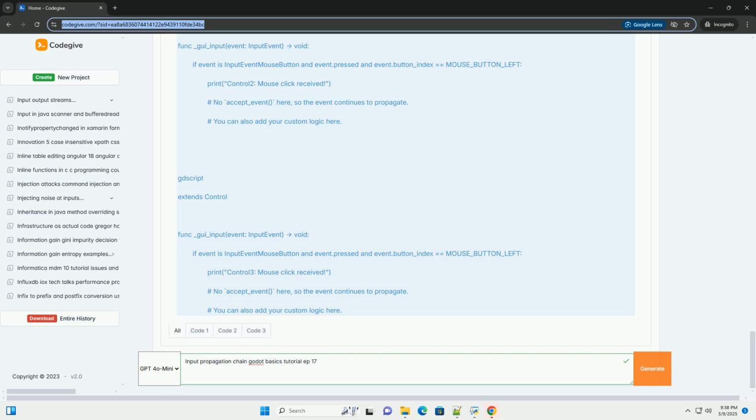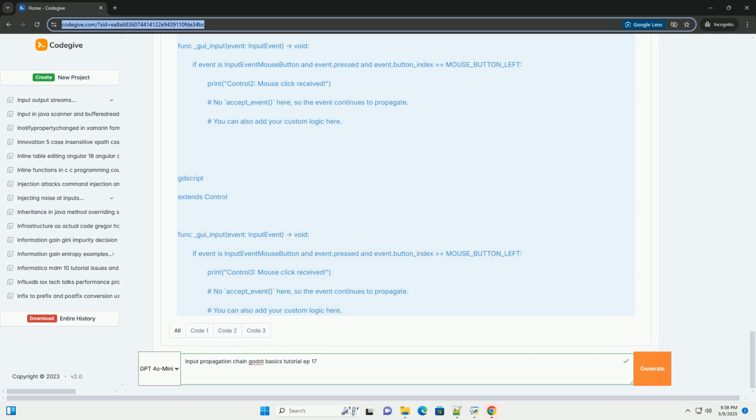The order of propagation is: 1. The node that directly receives the event, for example the button the user clicked on. 2. The node's parent. 3. The parent's parent, and so on, up to the root node.